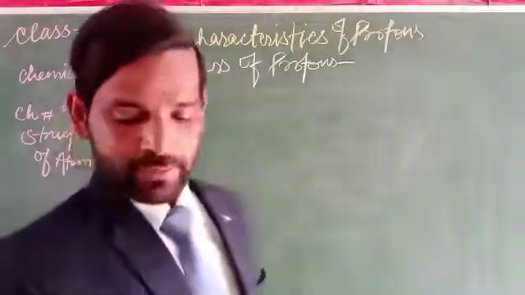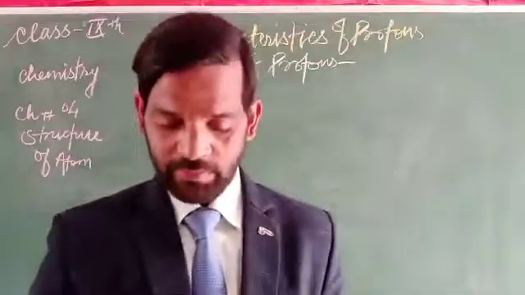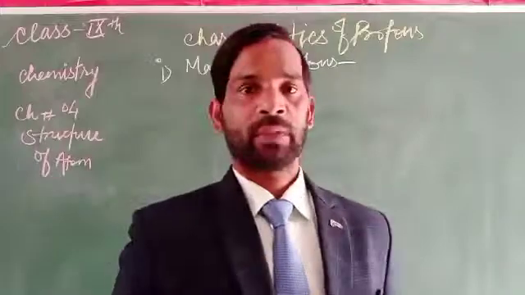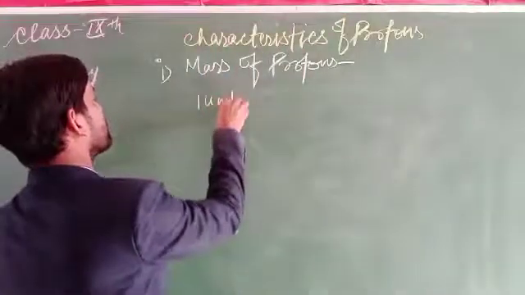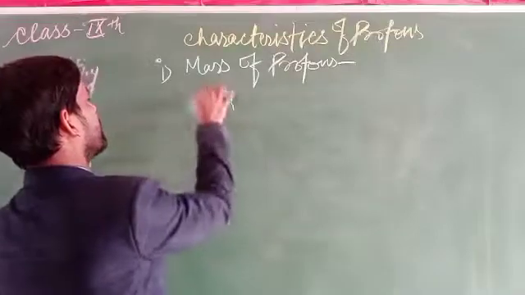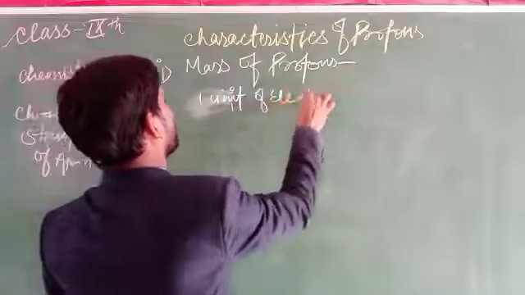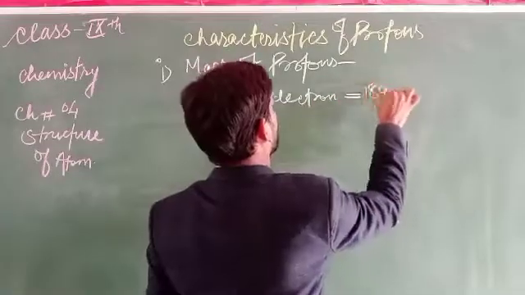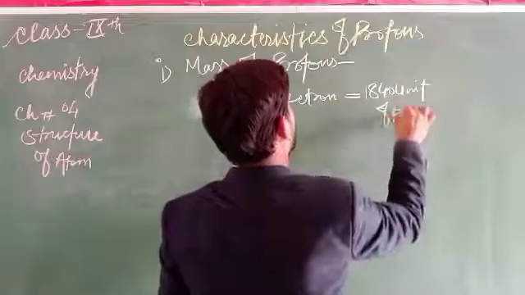As we know, if it is a positive charge, it is the opposite charge of the electron. So 1 unit of electron is equal to about 1840 units of protons.